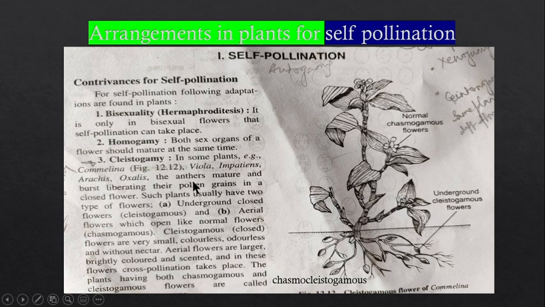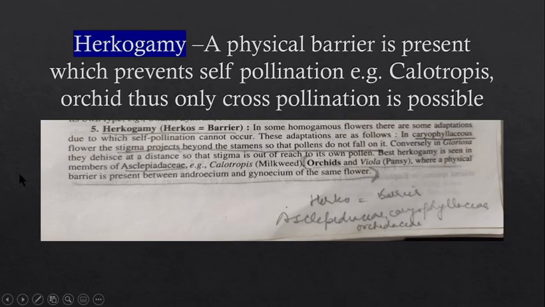Here you can see that there are two types of flower. Some flowers are situated underground. These are known as the cleistogamous flowers. These are situated below the ground surface, below the soil, you can say. And some flowers are situated in the aerial part or above the soil. These are known as the chasmogamous flowers. And these underground flowers are known as the cleistogamous, and these normal flowers are known as the chasmogamous.